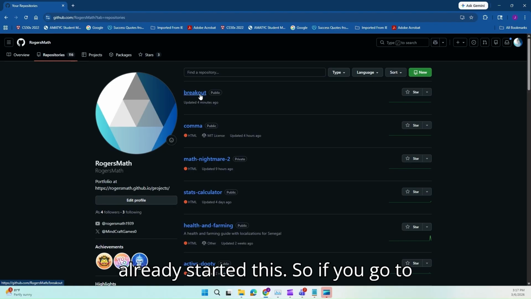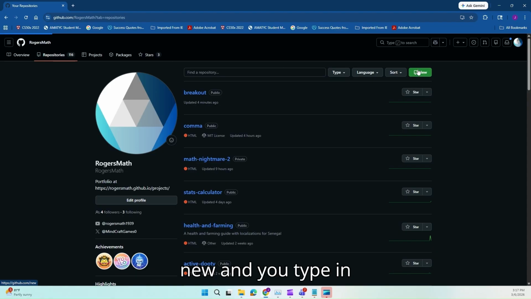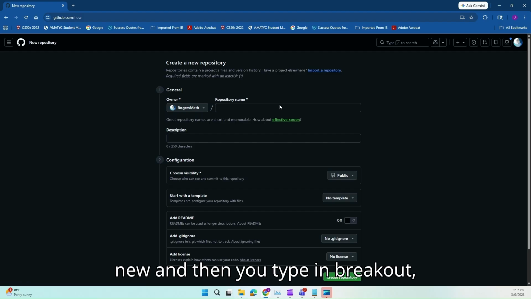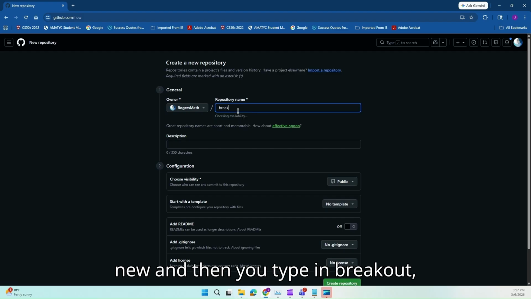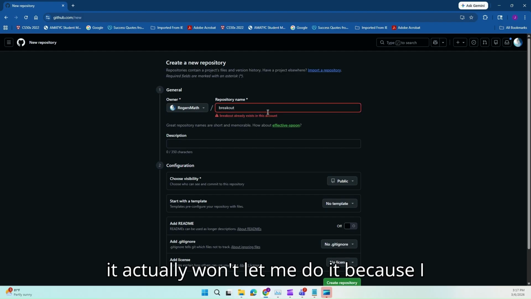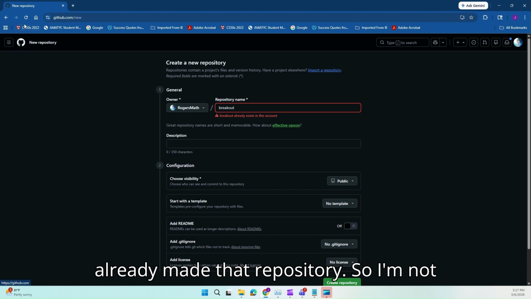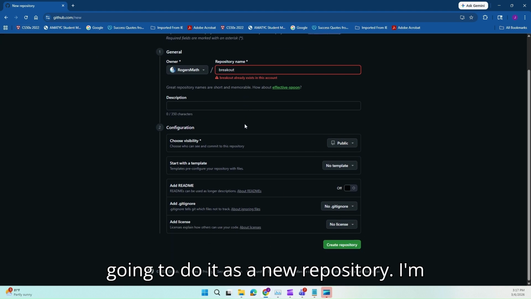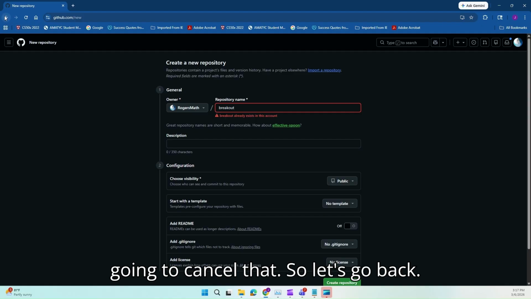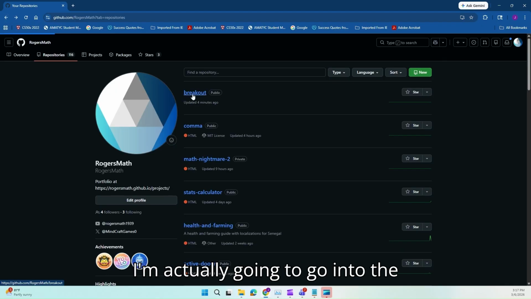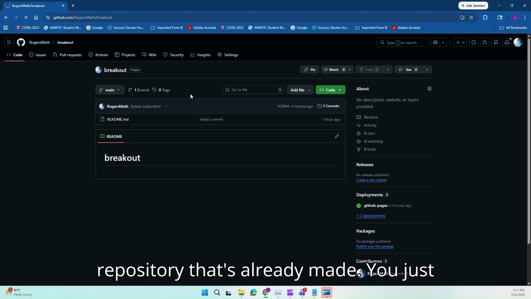I already started this. So if you go to new and you type in Breakout, it actually won't let me do it because I already made that repository. So I'm not going to do it as a new repository. I'm going to cancel that. So let's go back. I'm actually going to go into the repository that's already made.